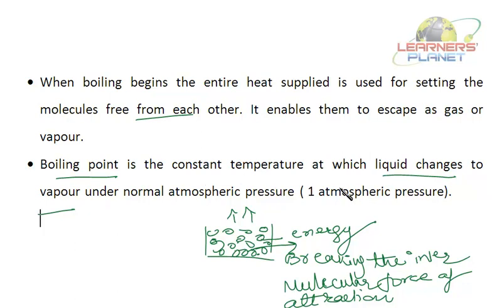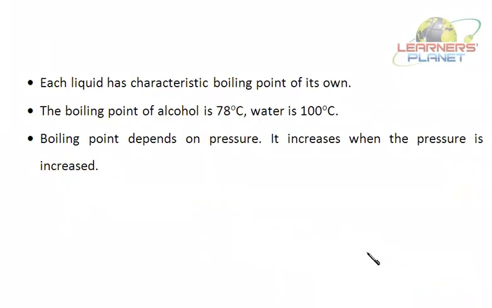Boiling point is the constant temperature at which the liquid changes into vapor under normal atmospheric pressure. Right? Just like the melting point, every solid has got its characteristic melting point. Likewise, every liquid has a characteristic boiling point. Right? The boiling point of alcohol is 78 degrees centigrade, whereas the water is 100 degrees centigrade.